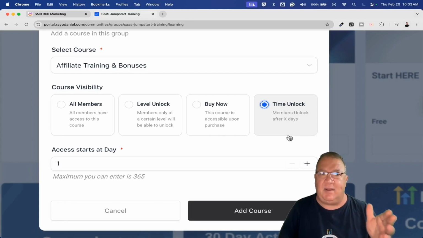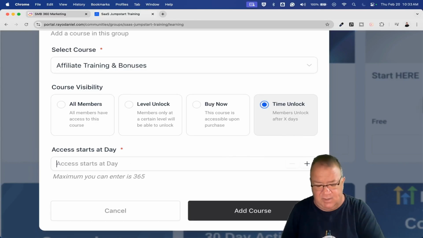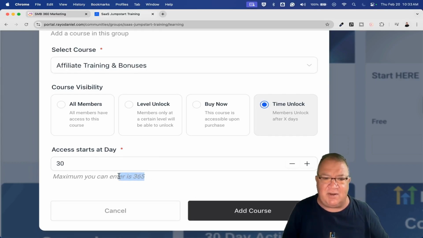This could be a week, it could be 30 days, it could be whatever. But sometimes if you join a community, the owner of the community wants you to go through another series of training first. They want you to go through, it could be a week, could be 2 weeks, before they give you access to this. So really it's not like I want to hide it from you, but you have to go through some of this other training first initially. So you won't even need this until, let's just say, 30 days. So here we can sit back and just put in 30 days. Keep in mind, it does say that the maximum is 365, 1 year.